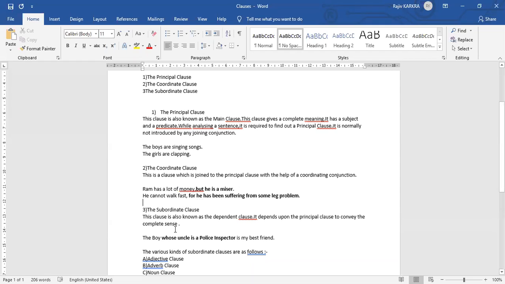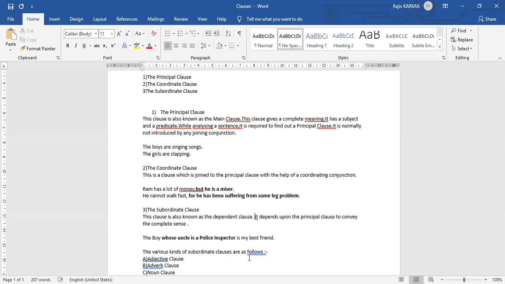The next is the subordinate clause. Subordinate, so as the name suggests, subordinate मतलब कुछ dependent clause है ये. It depends on something to happen. Only then can this happen. So what are the things जिसके ऊपर ये dependent होती है? It depends upon the principal clause to convey the complete sense. Please understand, all the subordinate clauses are dependent upon the principal clause for conveying the complete sentence.